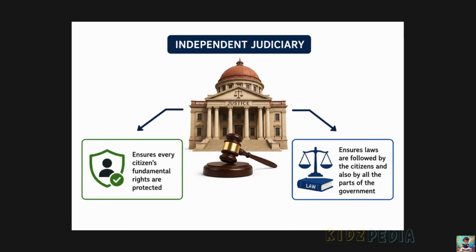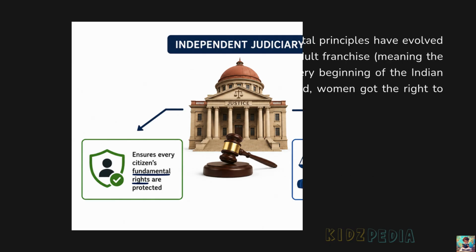So, an independent judiciary means that the courts and judges work fairly without being controlled by the government or any powerful person. The judiciary protects the fundamental rights of every citizen. If anyone's rights are violated, people can go to the court for justice. The judiciary also makes sure that everyone follows the law. This includes not only the citizens but also the government. If the government breaks the law, the courts can take action.